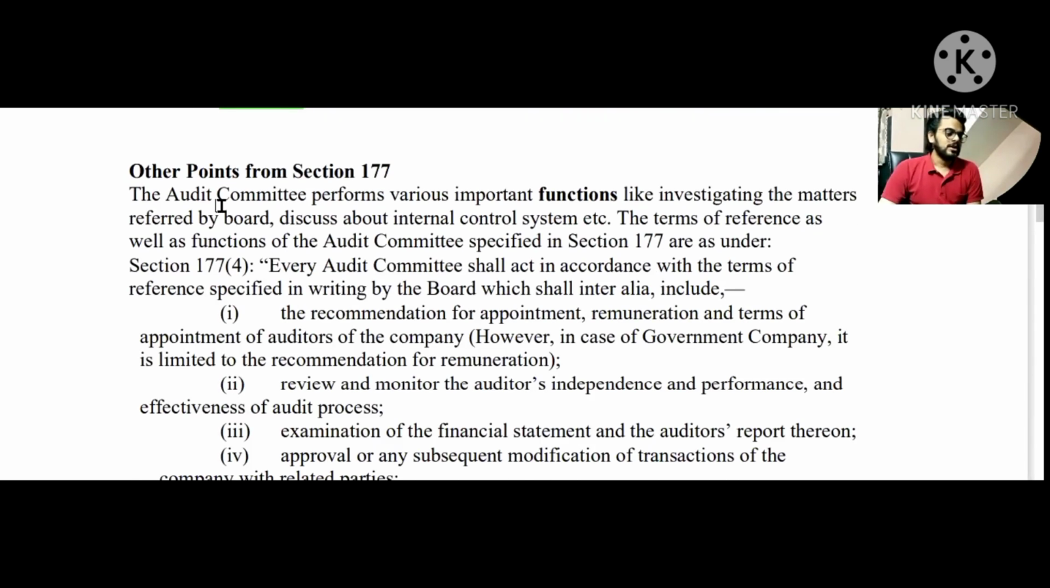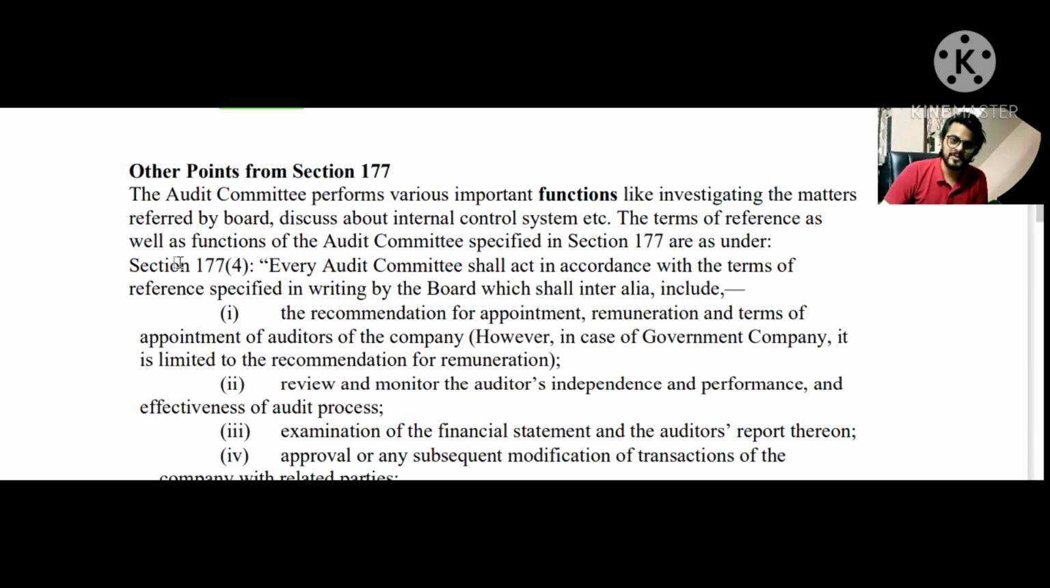All right. So regulation number 18, we have already completed. First, we read about regulation number 18 in a comparative chart with section number 177, where we read about the composition, the chairman, and everything, the applicability part. So we read that. Then we read the powers of the audit committee as per regulation number 18. Then we read the role of the audit committee, where we read the 10 points just now.